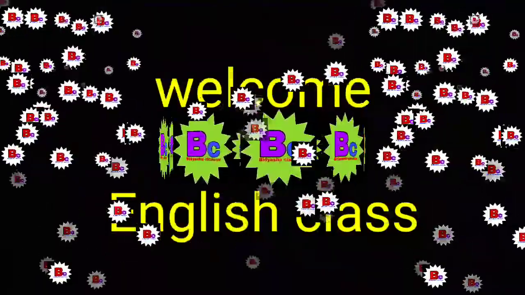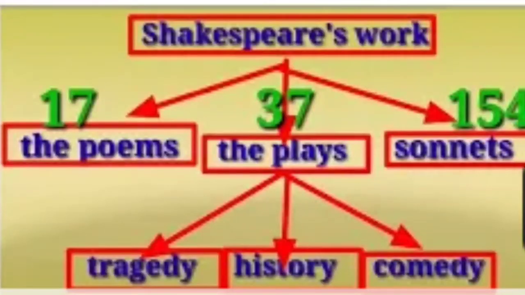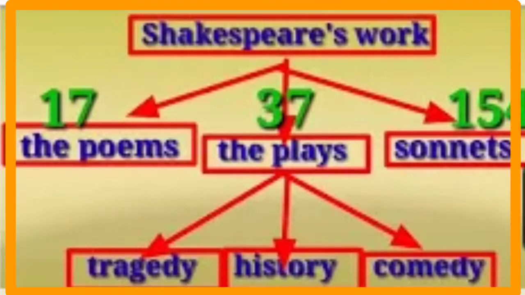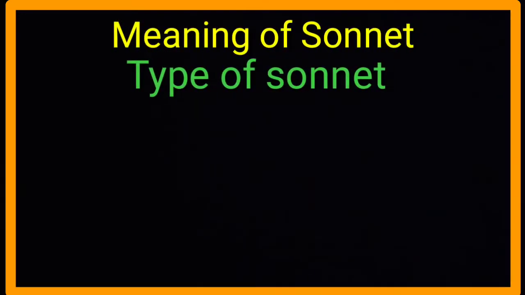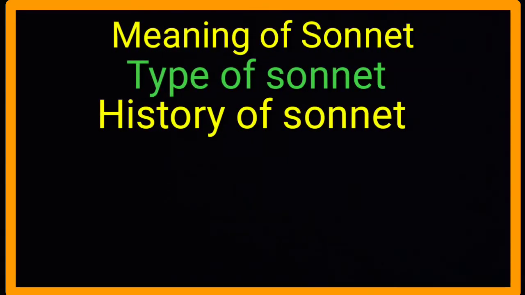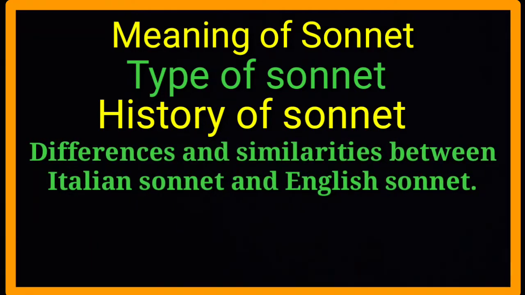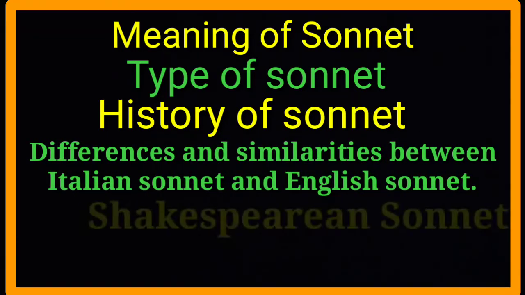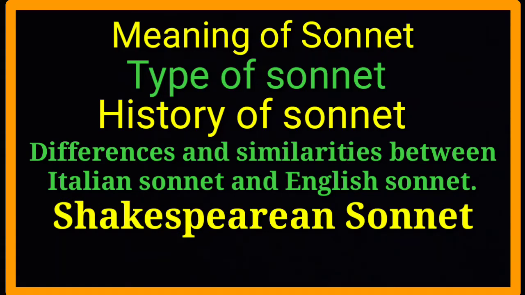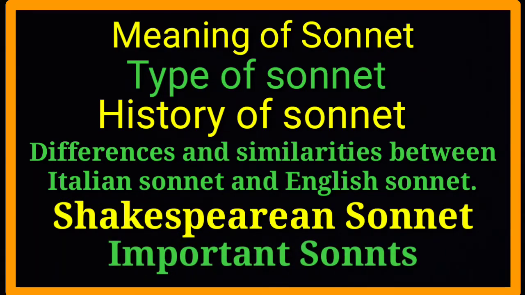In the previous class I discussed William Shakespeare's works, which fall into three main categories: the plays, the poems and the sonnets. I have discussed the poems and the plays in my previous class. In today's class I am going to discuss the meaning of sonnet, types of sonnet, history of sonnet, differences and similarities between Italian and English sonnet, the Shakespearean sonnet and important sonnets of Shakespeare.